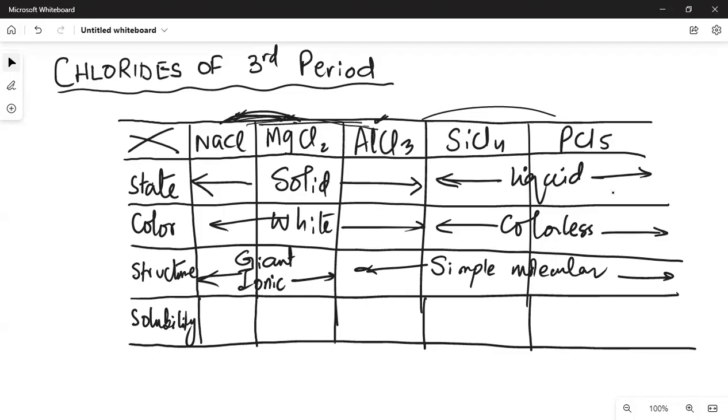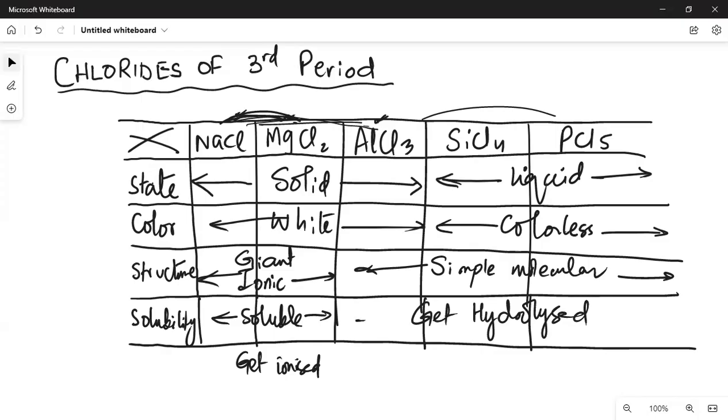Solubility is like when you put these chlorides in water, so the first two are soluble, like they dissolve physically, they get ionized. And then the next three are highly soluble, they react easily, quickly, they get hydrolyzed in water.